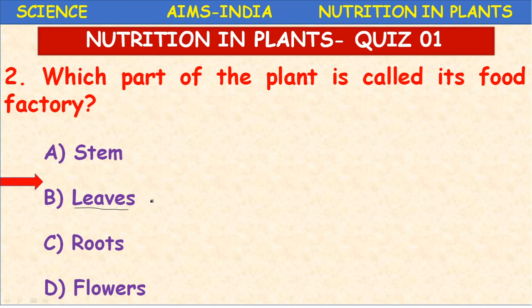Because the manufacture or the synthesis of food takes place in the leaves. Why only leaves? Why not other parts of the plant? Because the organization of the leaf is suitable for the manufacturing of food materials in the plant. The chlorophyll pigment is specially present in the leaves.